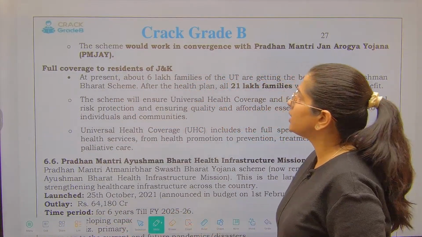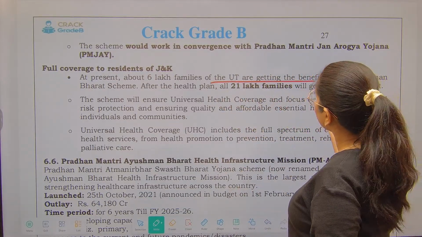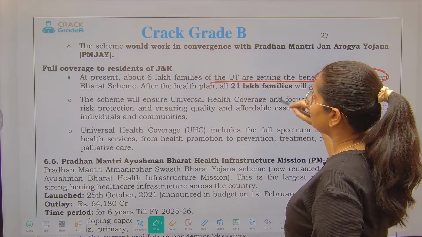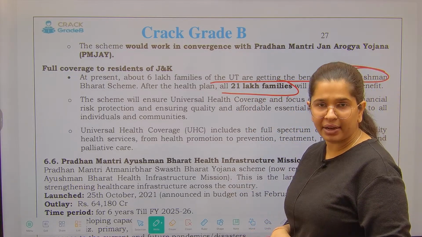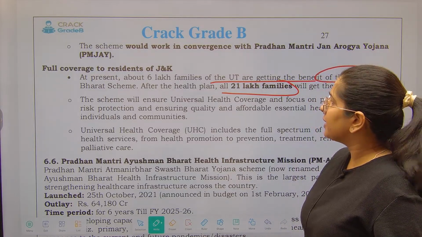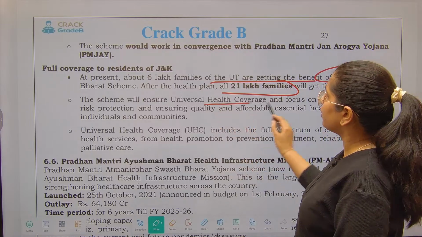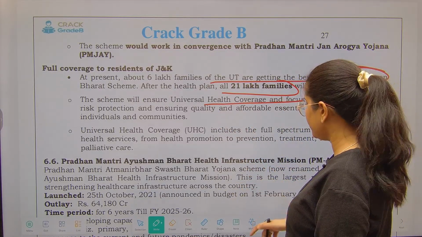Now, full coverage to the residents of J&K. At present, about 6 lakh families are getting the benefit of Ayushman Bharat, but after this plan, 21 lakh families living in the UT of Jammu and Kashmir will get the benefit. The scheme is going to ensure universal health coverage, affordable medical care, all that we have already seen.